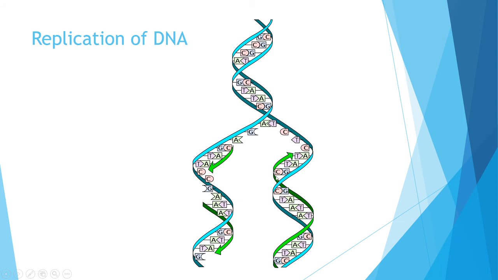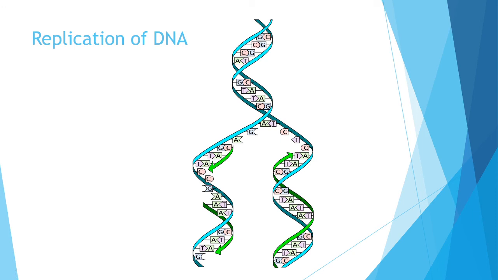Then how is the second strand formed, just see. Here it is adenine. So in the newly formed strand there should be a complementary base. If adenine is present in the parent strand, then the complementary nitrogen base, thymine, is present. Here also, to adenine a complementary base thymine is present. Here it is guanine, so the complementary base is cytosine. Here also guanine, so complementary base cytosine, like that. So a complementary strand is formed here. That means the newly formed strand will be complementary to the original strand. That is the peculiarity of replication of DNA.